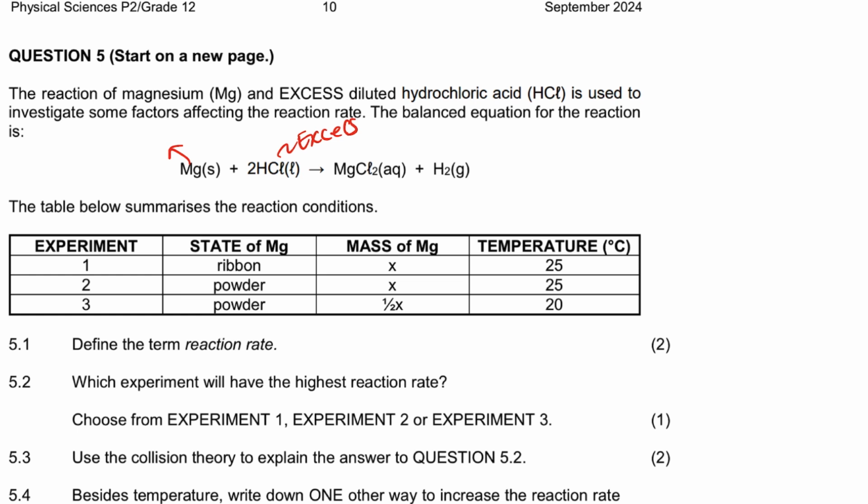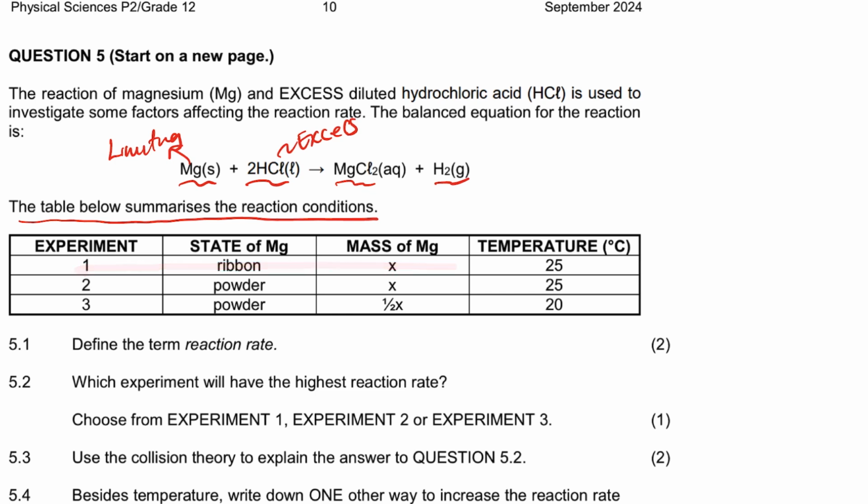It simply means that magnesium is the limiting reagent. It's going to be used up. Guys, whenever you add magnesium to an acid, there will be magnesium chloride and hydrogen gas. Right, the table below summarizes the reaction conditions. So we have done 3 experiments here.